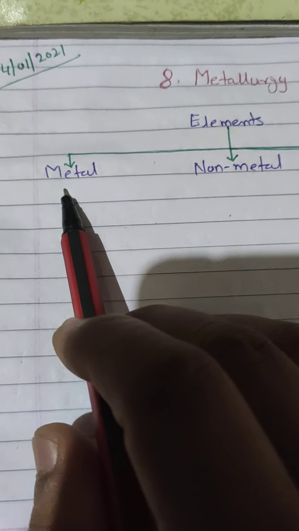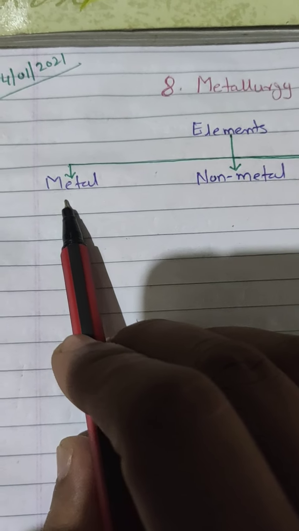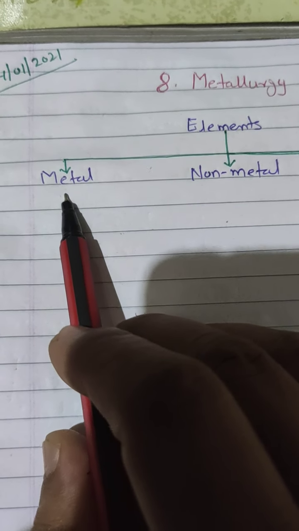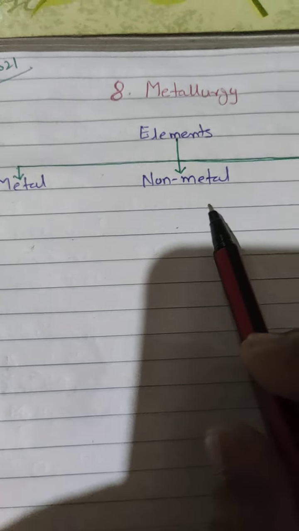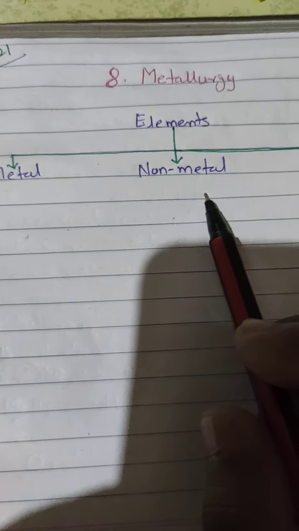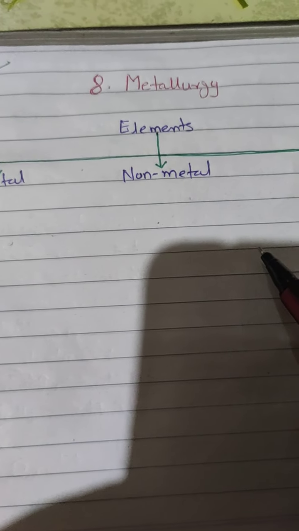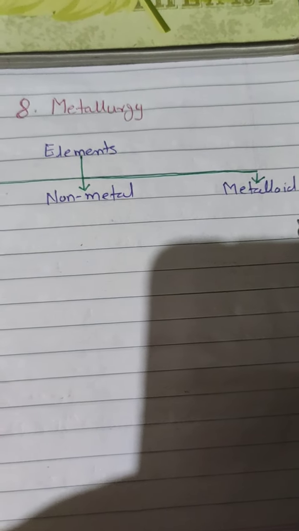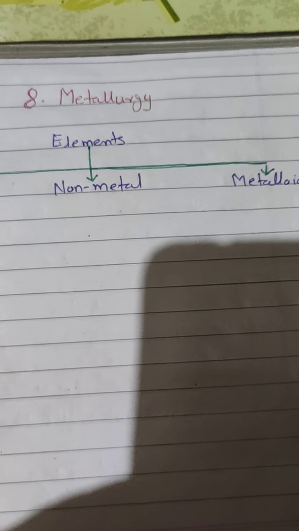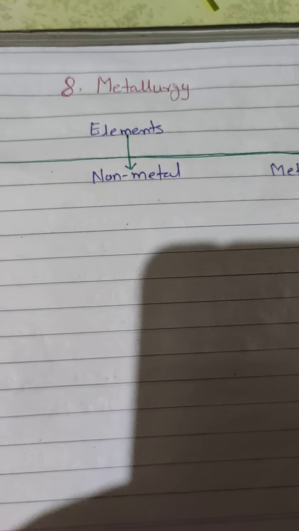Definition of metal: the elements which have the tendency to lose electrons to any other element are known as metals. And a non-metal is an element which has the capacity to gain, means lena, to gain electrons from other elements; they are known as non-metals. A metalloid is an element which has both properties, metal as well as non-metal, depending on the conditions.